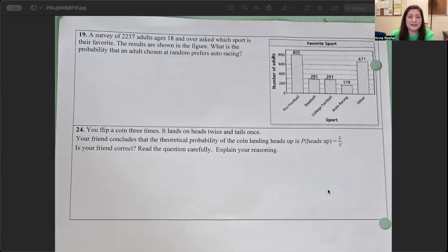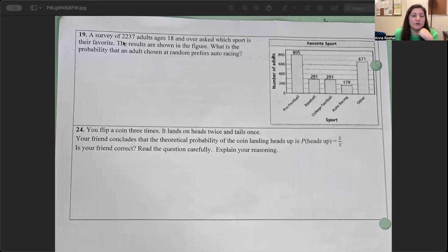My name is Anna Rochelle, and today we are going to take a look at these two questions from a Geometry Big Ideas textbook. This is chapter 12. I'm not quite sure what section it is, but I just got this image from a student saying, hey, can you help me with these two problems? So we're going to just go ahead and get right to it.